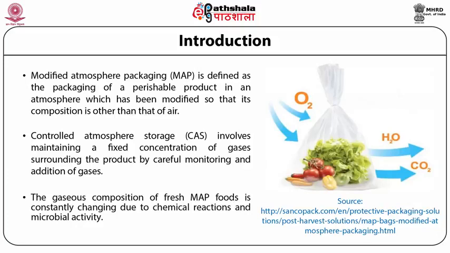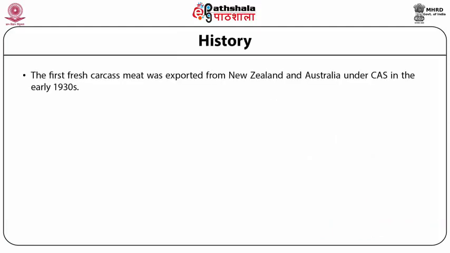Gas exchange between the pack headspace and the external environment may also occur as a result of permeation across the package material. The first fresh carcass meat was exported from New Zealand and Australia under CAS in the early 1930s. Early developments were generally for storage and transportation of bulk foods.